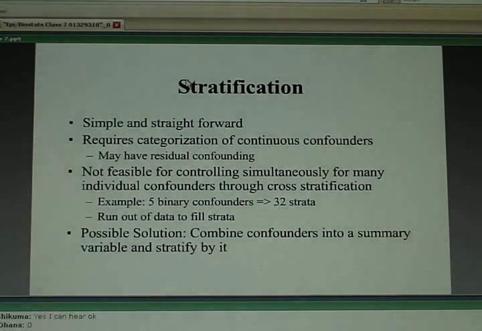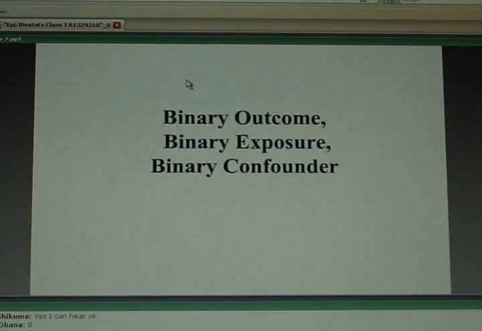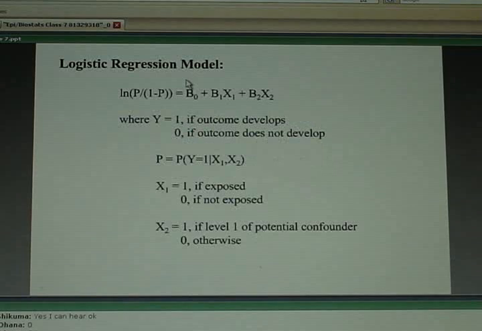And to show you how that works, let's look at the simple example of just controlling for a single confounding factor. We have a binary outcome, whether a person did or did not develop heart disease, a binary exposure, whether you're a male or a female. Then we have a binary confounder, whether you are young versus whether you're old, with 55 as the cut point. So X1 is going to be 1 if you're a male and 0 if you're a female. X2 is going to be 1 if you're old, 0 if you're young.